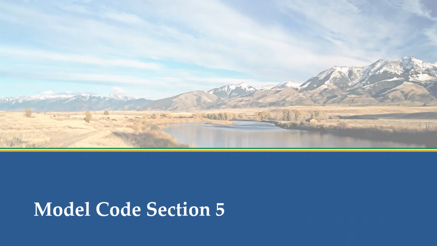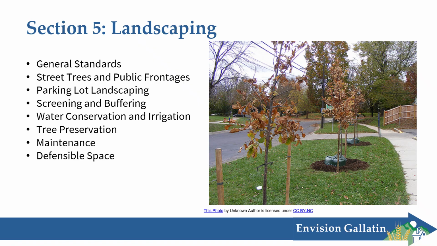Section 5, this is the last section we'll talk about. So this includes the landscaping requirements, and it's got standards for street trees and public frontages. This increases quality of life, reduces heat, and it has positive impacts on the environment. There's some standards for parking lot landscape to ensure shade. There are screening and buffering requirements.